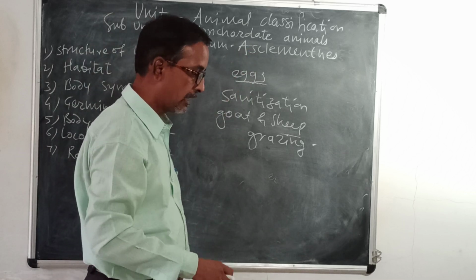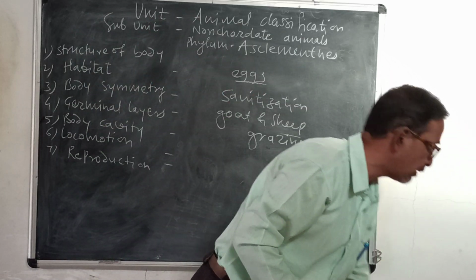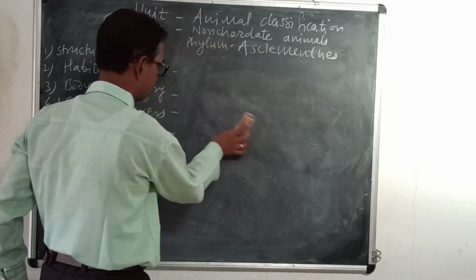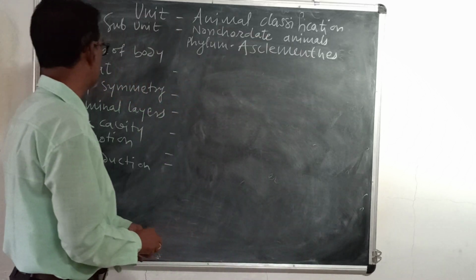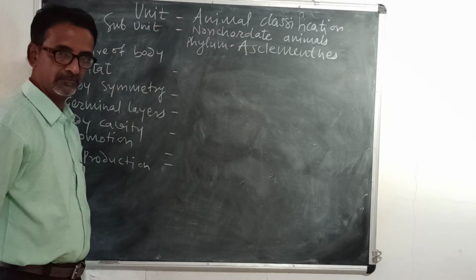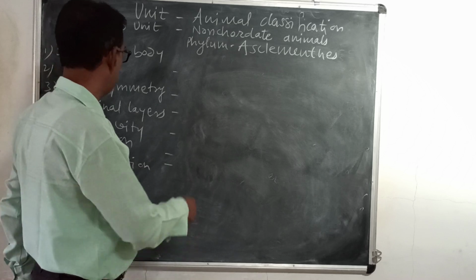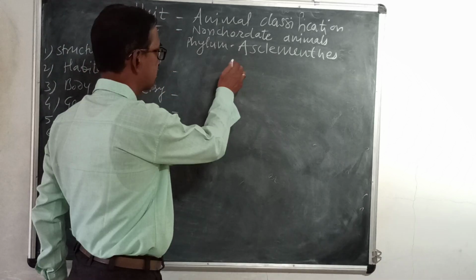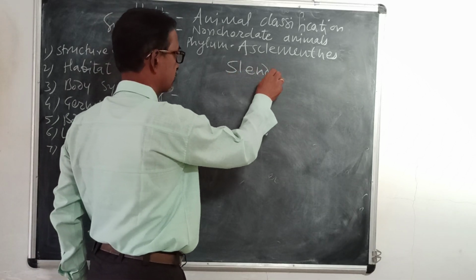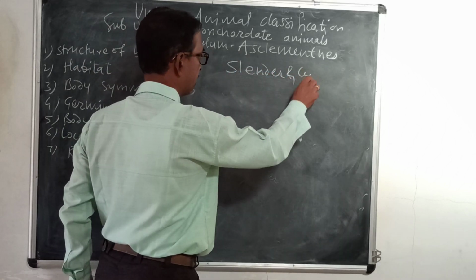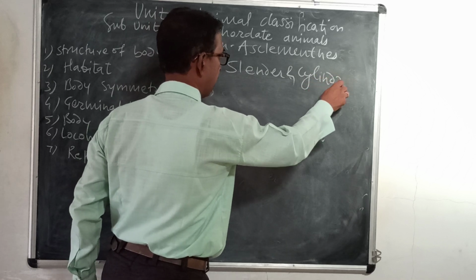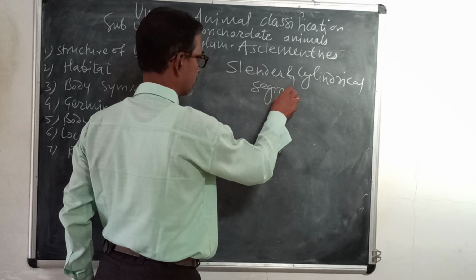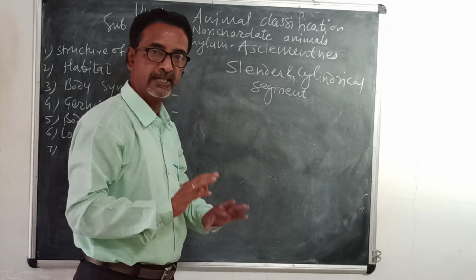Now we shall see Aschelminths, phylum Aschelminths, under the same headings: structure of body, then habitat, and so on. First, structure of body. These animals are slender, long and cylindrical, without segments. The body is not segmented.